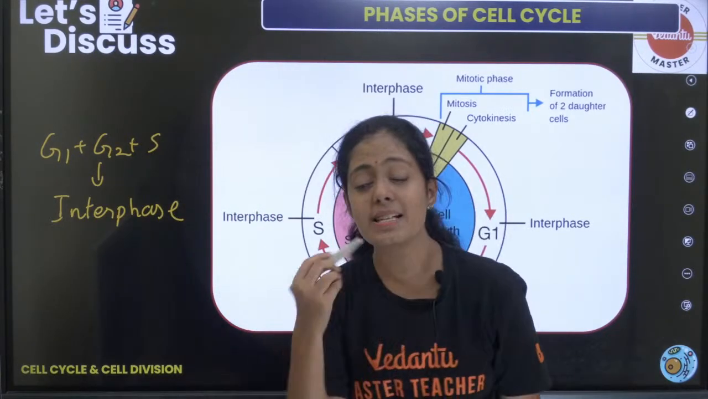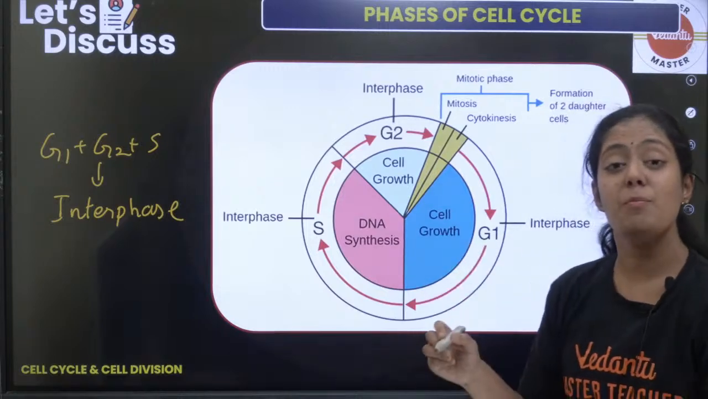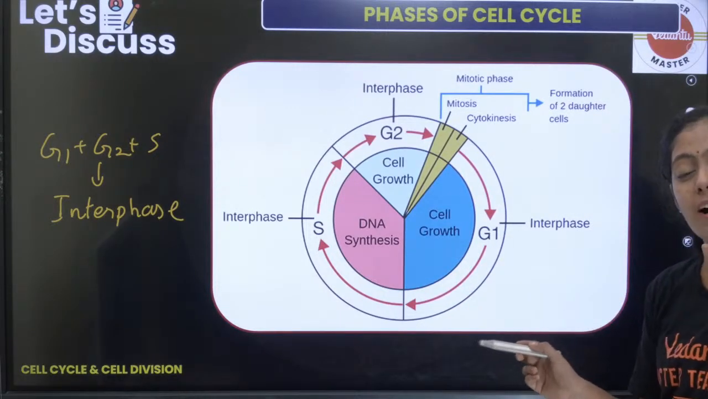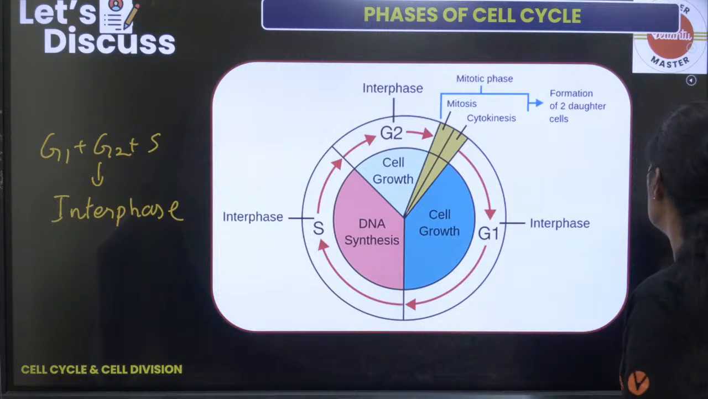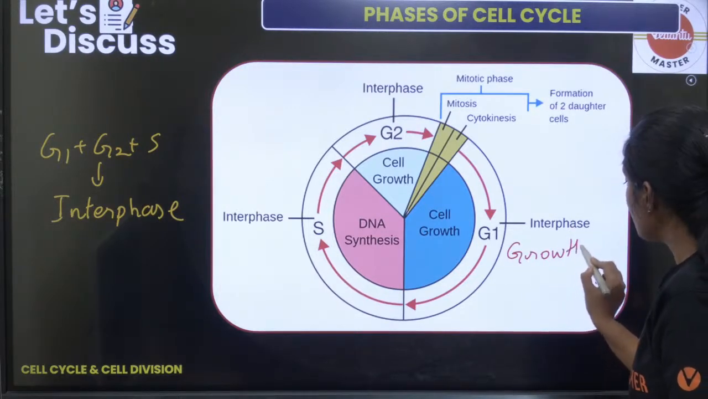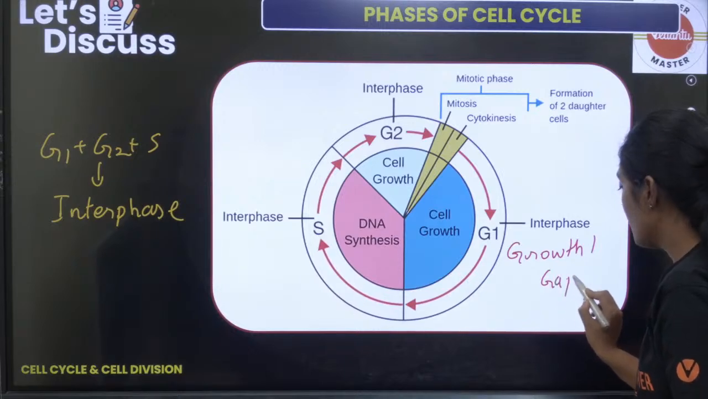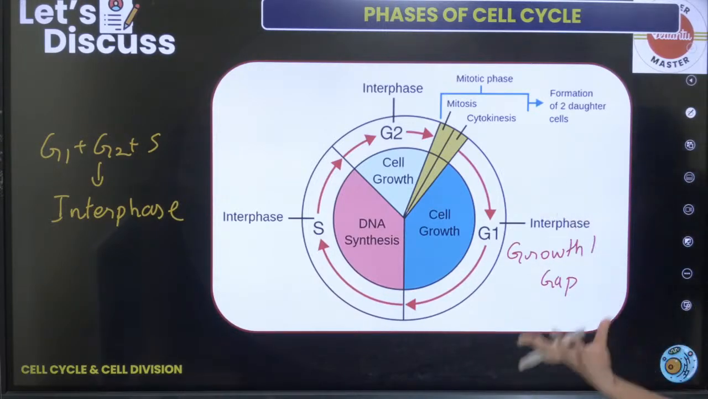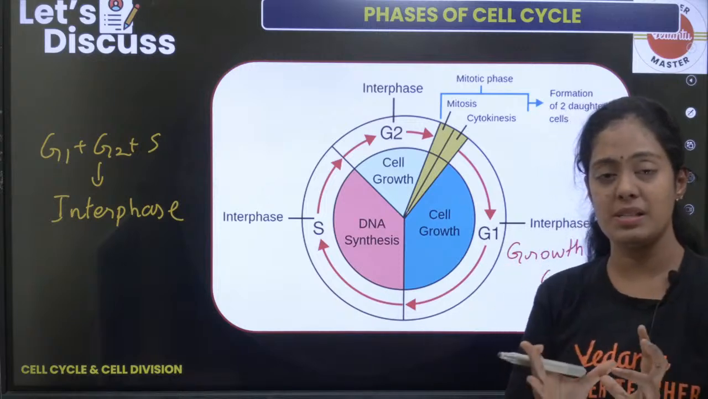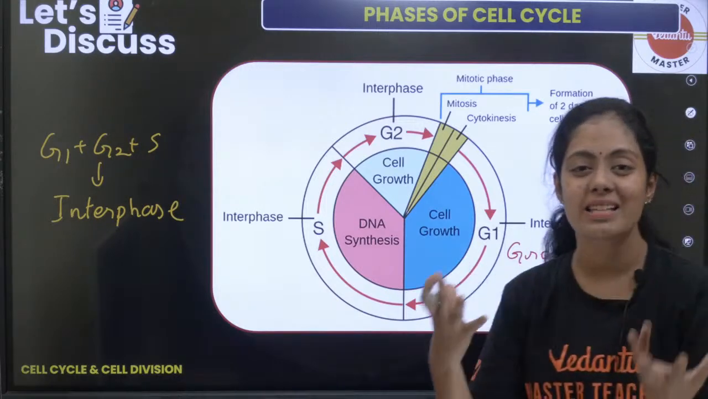So this interphase has another name, and that name is preparatory phase. So ma'am, what is G? What does G stand for? Students, G stands for growth or G stands for gap. They call it growth, they call it gap phase. So what is happening in this G1 phase, students? The cell is growing in size.